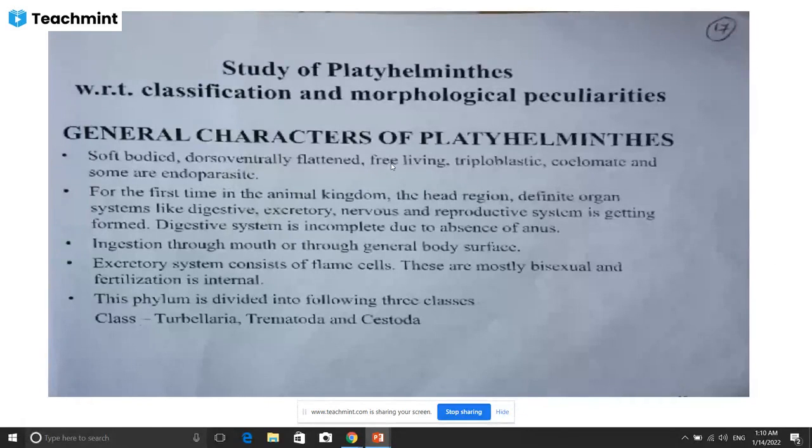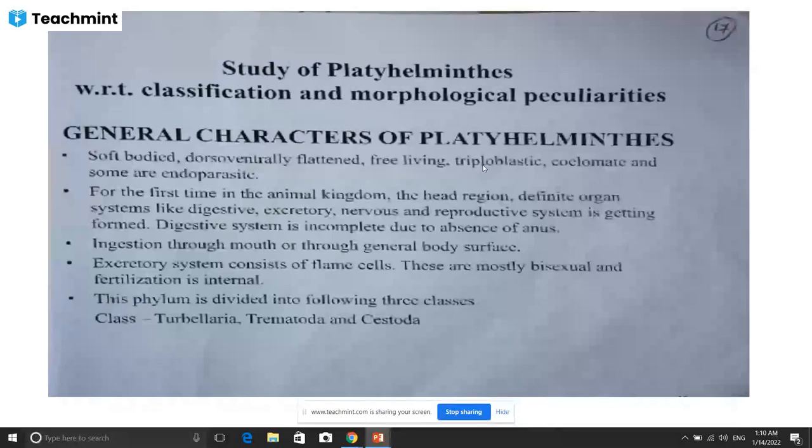Free living and triploblastic. That means the body wall is made up of three layers. And coelomate, because in the last phylum we discuss here coelomate, but cavity is not true there. From Platyhelminthes onward, the body cavity is a complete body cavity, that's called as a coelomate.